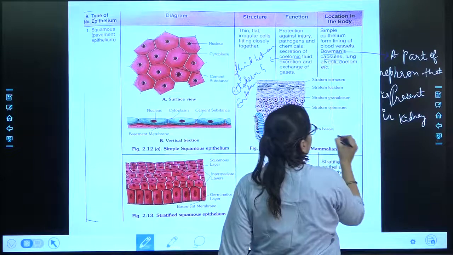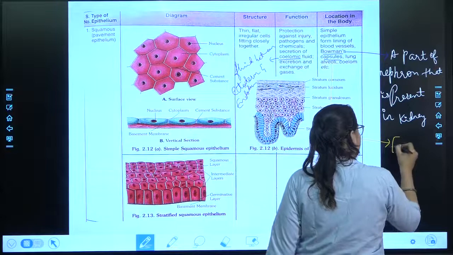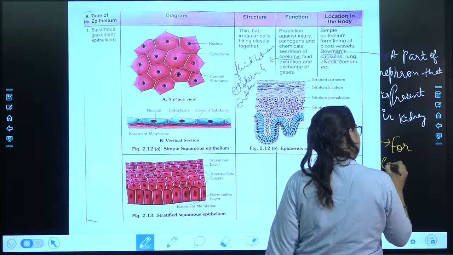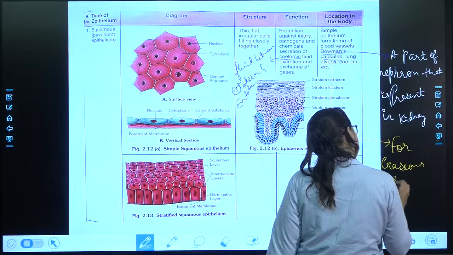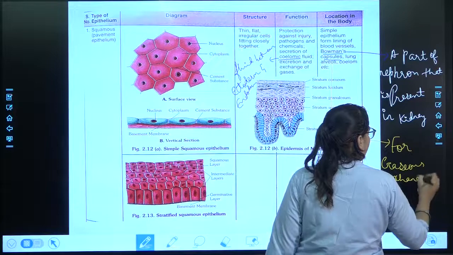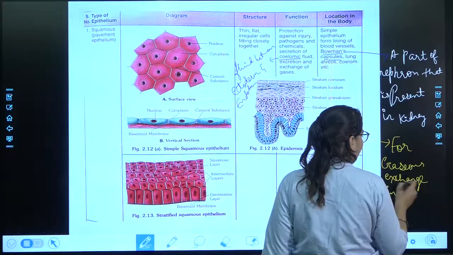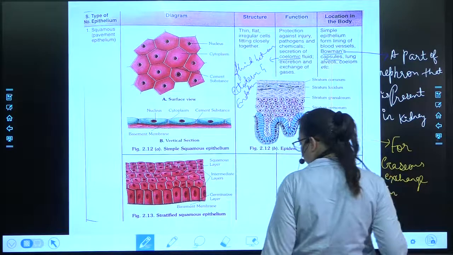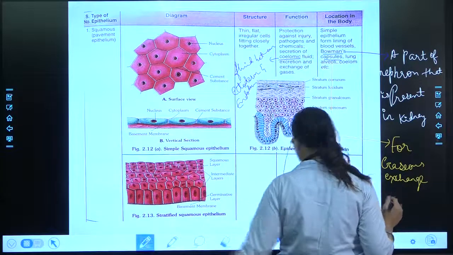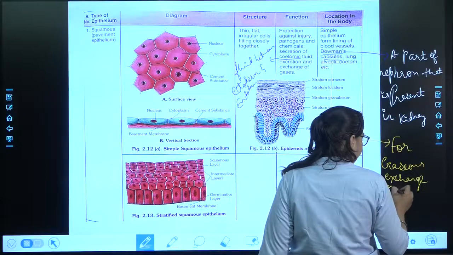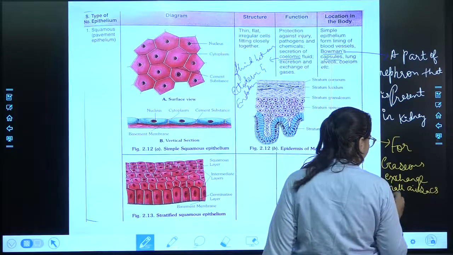Alveoli. Note down these points only: for gaseous exchange, small air sacs in lungs.